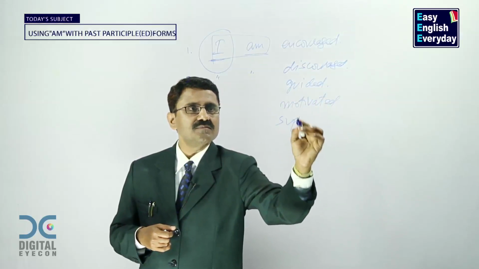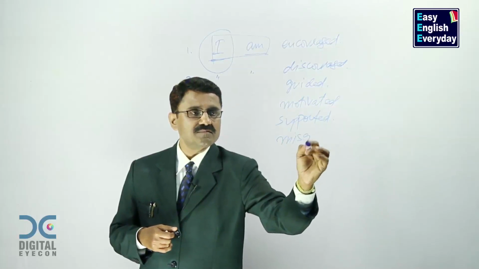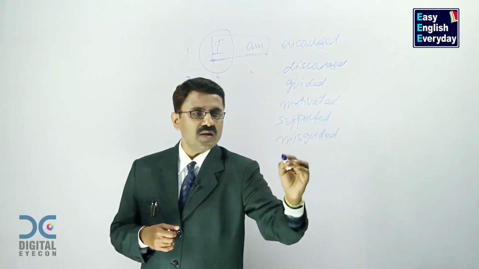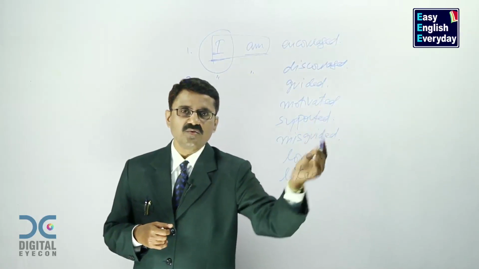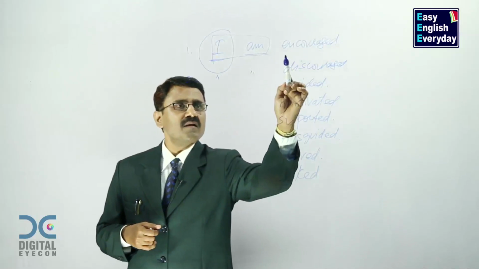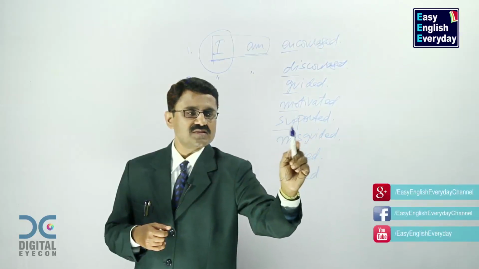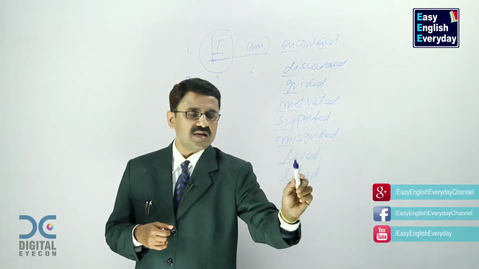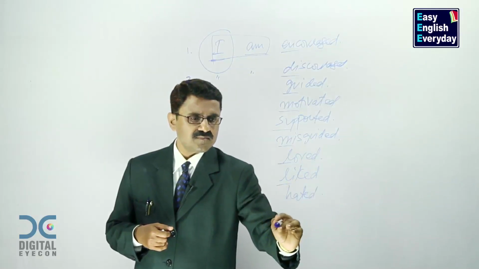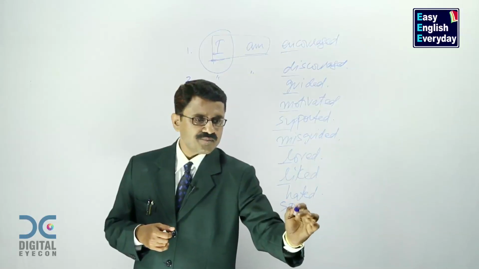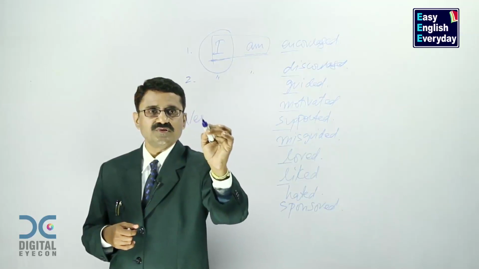I am guided. I am motivated. I am supported. I am misguided. I am loved. I am liked. And it goes on and on. Encouraged, discouraged, guided, motivated, supported, misguided, loved, liked. You can add a few more. Hated or sponsored. All these are called in English grammar verbs.